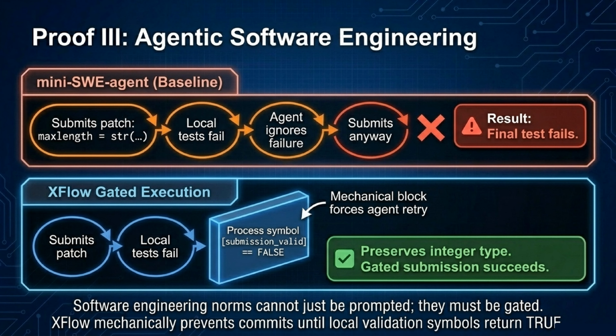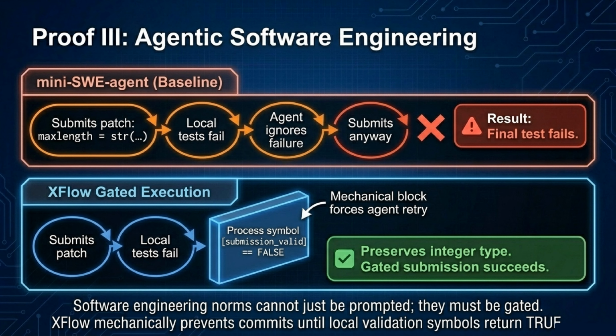Proof 3 looks at agentic software engineering. A baseline agent might submit a code patch, ignore failing local tests, and force a bad commit anyway. XFlow fixes this with gated execution. Software engineering norms cannot just be prompted, they must be gated. XFlow mechanically prevents commits until local validation symbols return true, forcing the agent to retry its work.